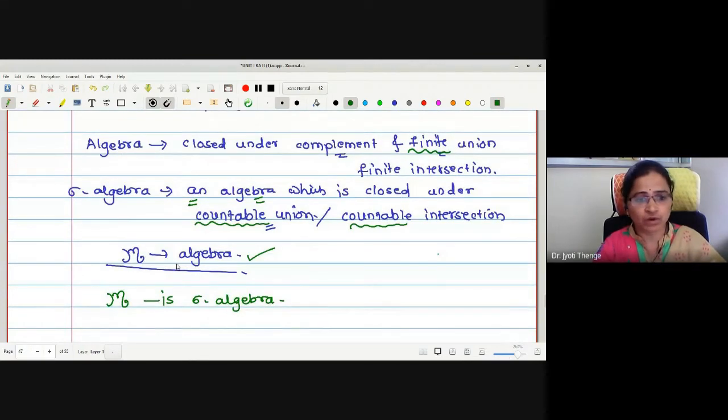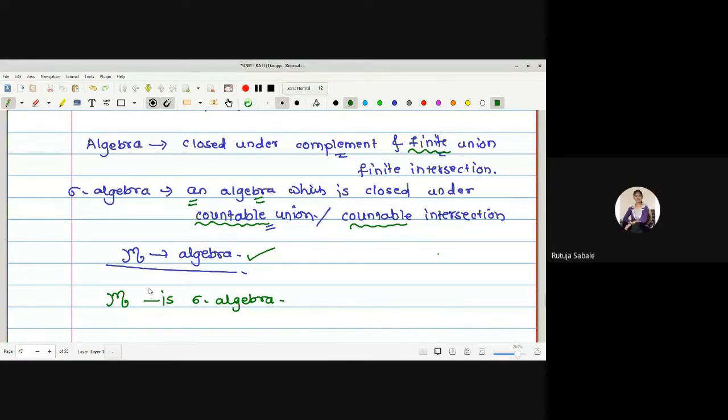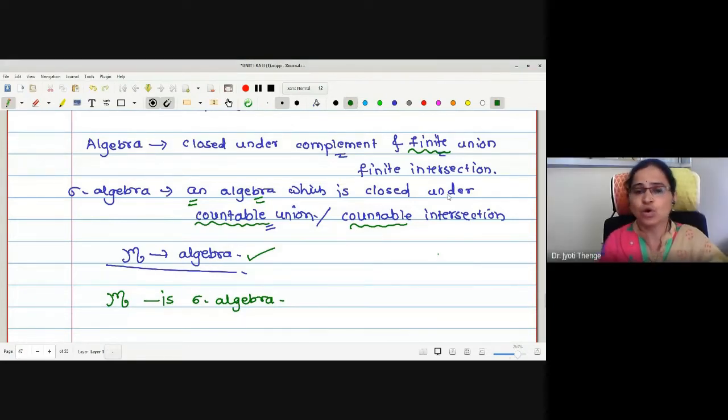Algebra there already. We just want to claim that this curly M is a sigma algebra. We have to show that curly M is closed under countable union or countable intersection. We were going to prove that this is closed under countable union. This is the main theorem we are going to discuss today: that the collection of all measurable sets is a sigma algebra.